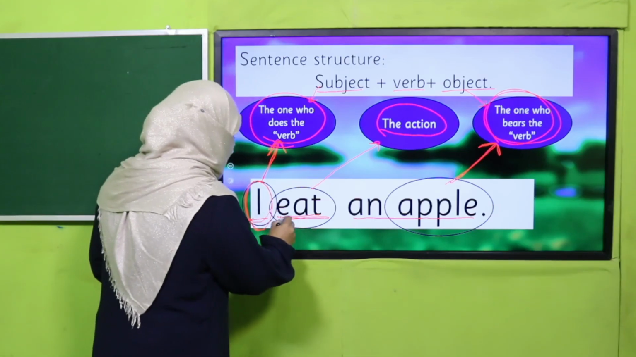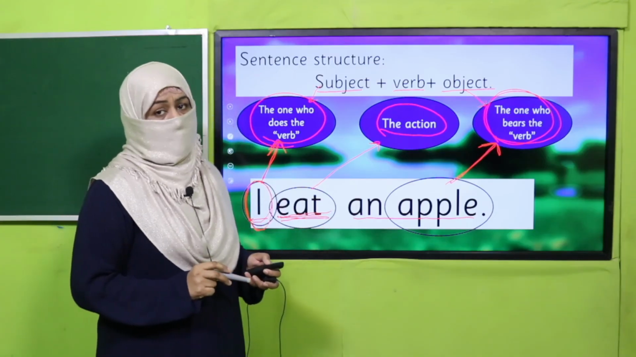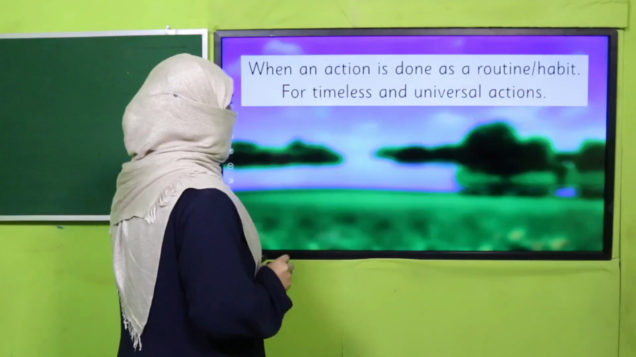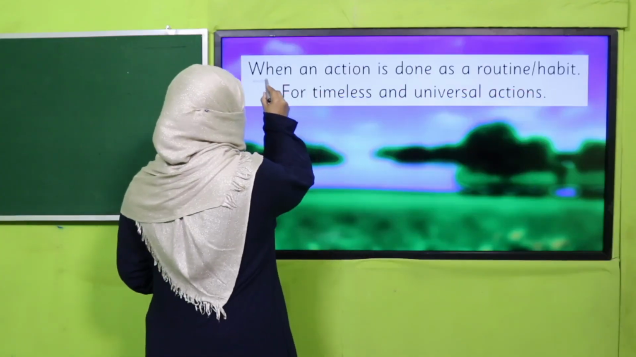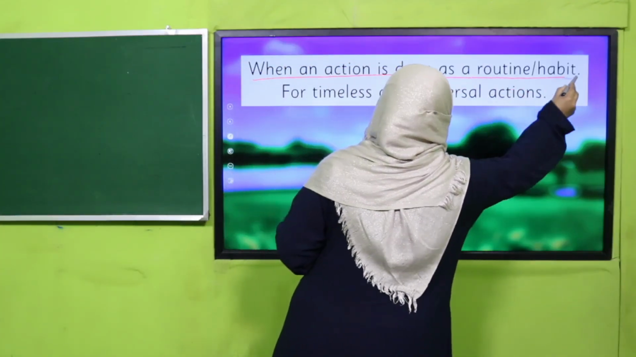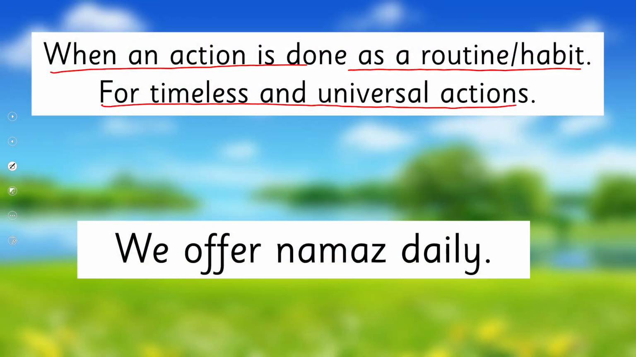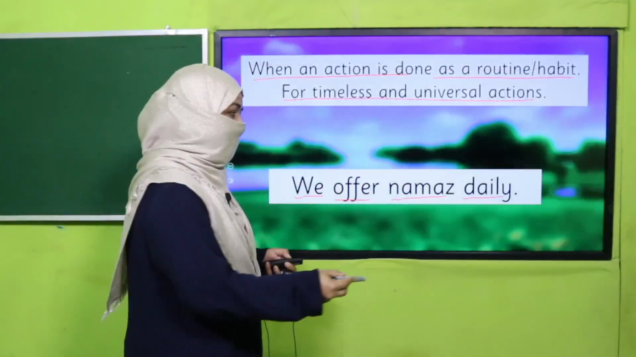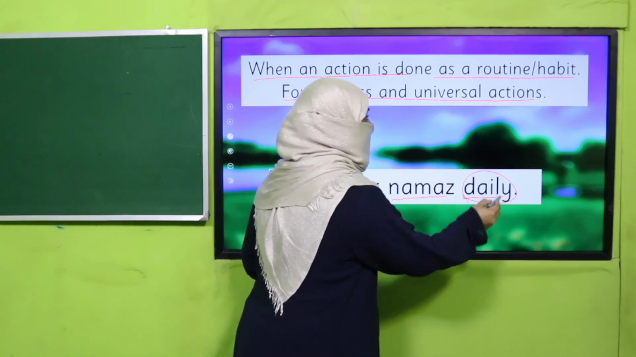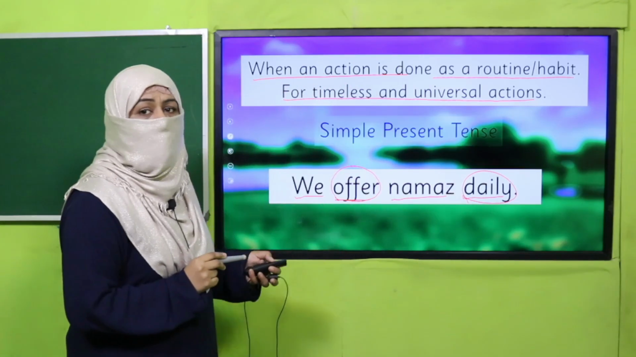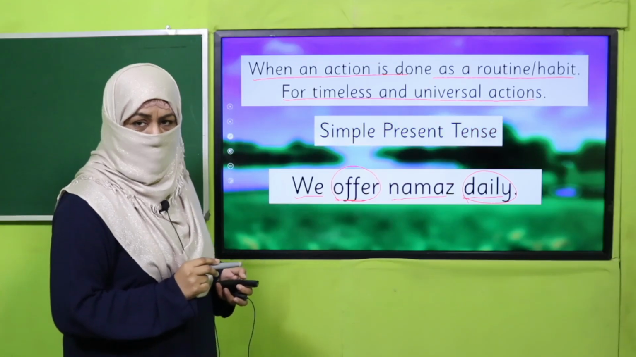This is the first form of verb, and we know we use the first form of verb in simple present tense. Remember what I told you: when an action is done as a routine or habit, or for timeless and universal actions, we use the first form of verb. We offer namaz daily. Now, this is a habit. Every day we offer namaz. So we have used the first form of verb and it is called simple present tense.